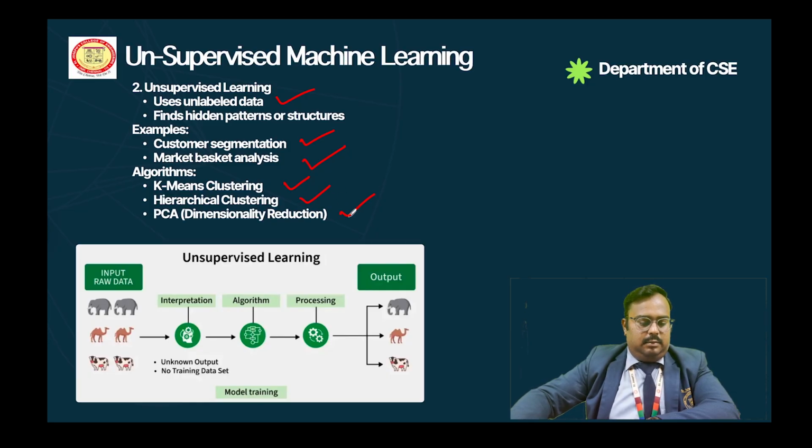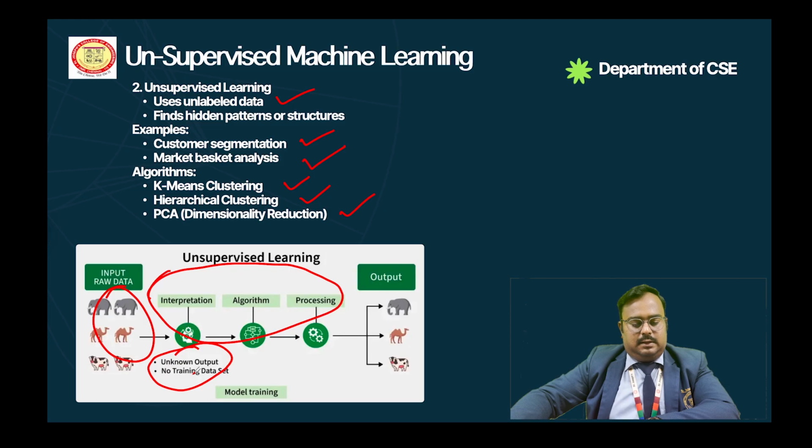In this diagram, we have given the input as raw data. There is no labeled data. After that, in this process, we use the interpretation algorithm processing. After that we get the desired data. In this, the output is unknown and there is no training data set.